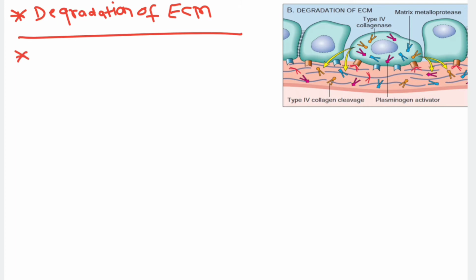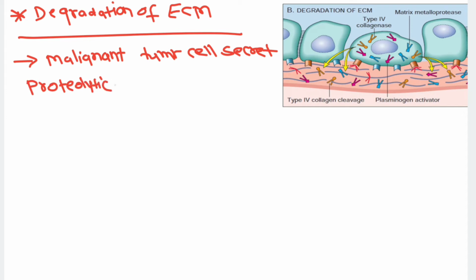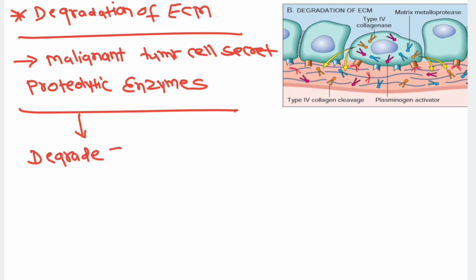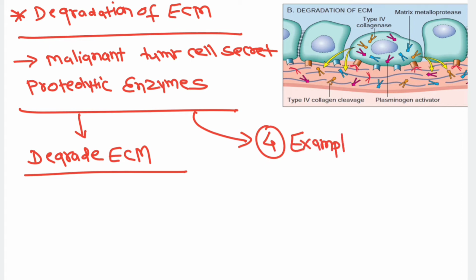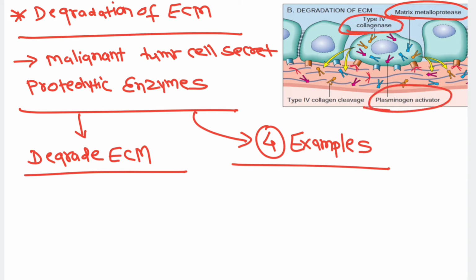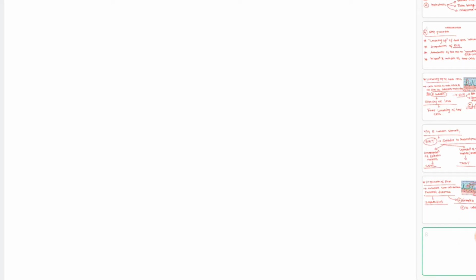the extracellular matrix, right? In this particular diagram, you can see that the malignant tumor cell will secrete certain proteolytic enzymes. They will secrete proteolytic enzymes, and that is responsible for degradation of the extracellular matrix. So which are those proteolytic enzymes? There are four examples of proteolytic enzyme. One, the most important one, matrix metalloproteinase type 2 and 9, then type 4 collagenase, third one is plasminogen activator, and fourth one is cathepsin. So these four are the examples of proteolytic enzymes.